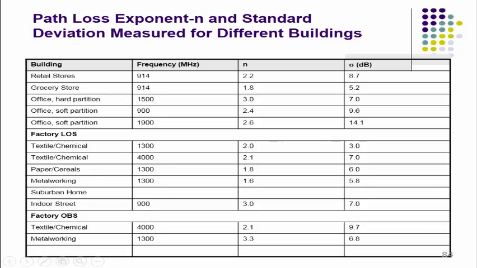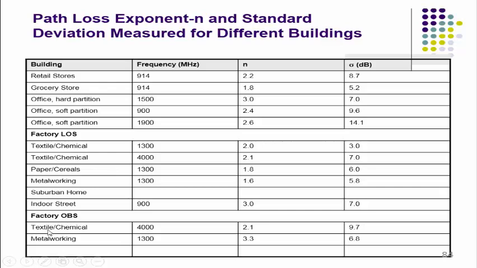Then indoor street, at 900 megahertz carrier frequency, exponent factor 3 and sigma 7. Then factory buildings with obstructions.